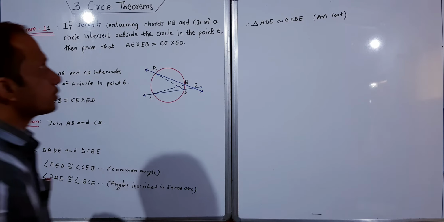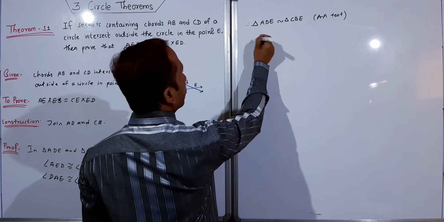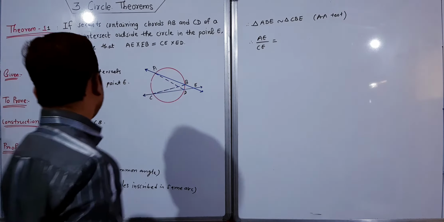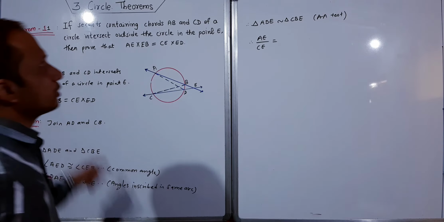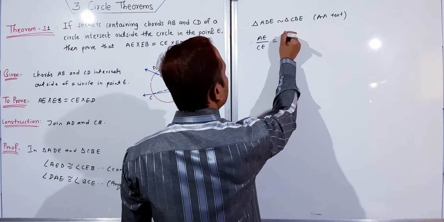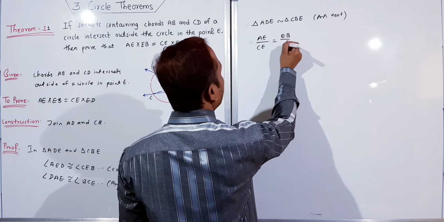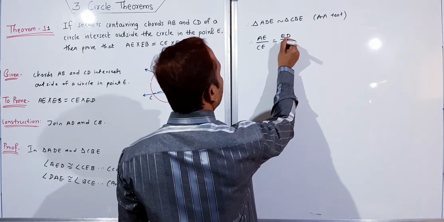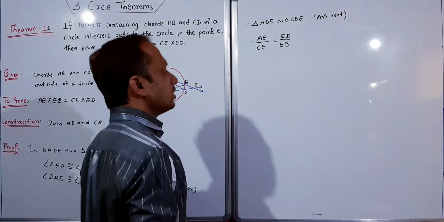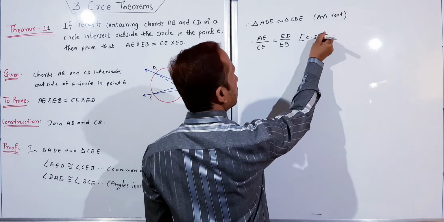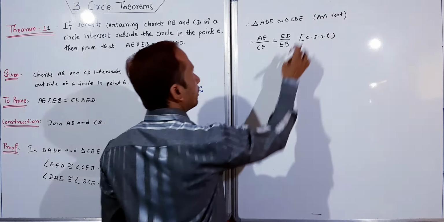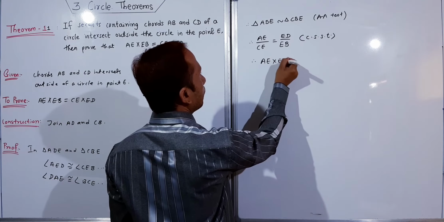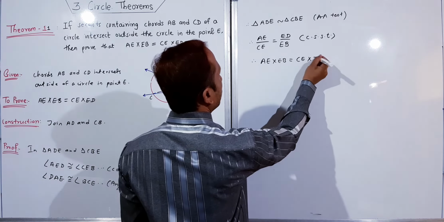Now we want AE, so we take AE, therefore we get CE. Next we want EB, so we will take ED. So EB and ED. These are the corresponding sides of similar triangles, and that's why alternatively AE into EB is equal to CE into ED. This is our proof.